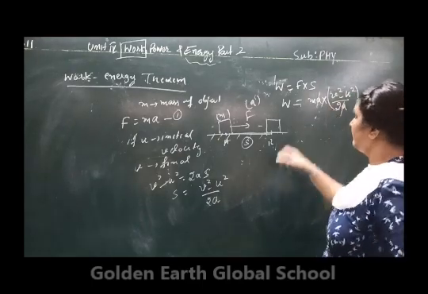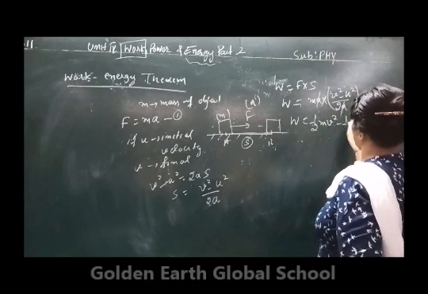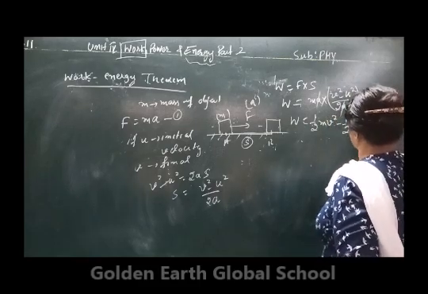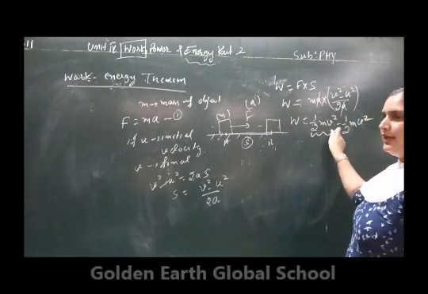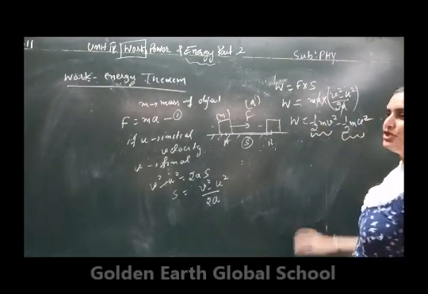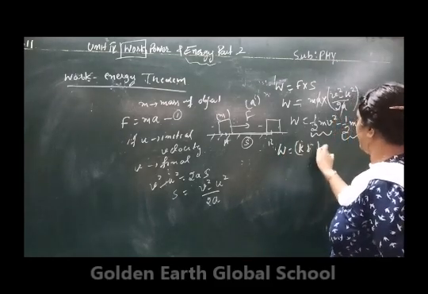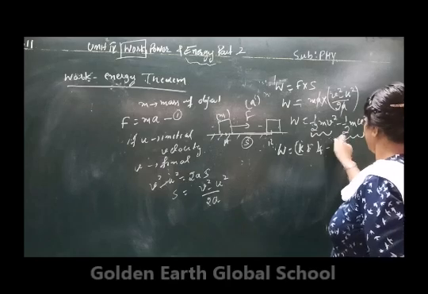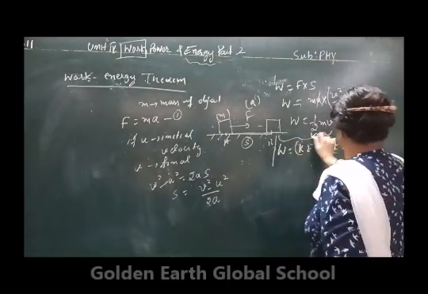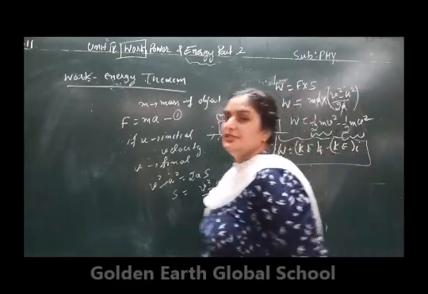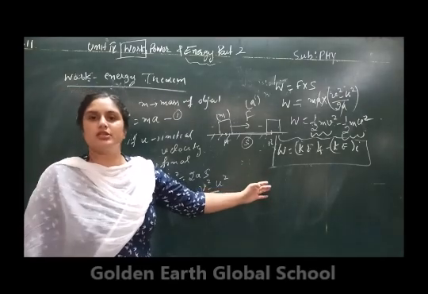A goes with a. From here you are left with 1 by 2m v square minus 1 by 2m u square. So this is the final kinetic energy. This is the initial kinetic energy. Work done is equal to kinetic energy final minus kinetic energy initial. In this way the work done is equal to the change in kinetic energy. This is the statement of the work energy theorem.